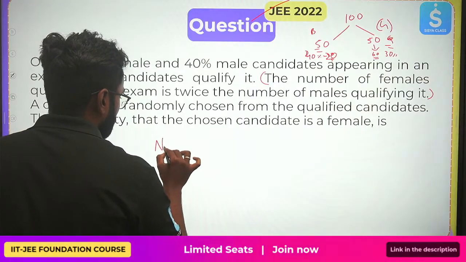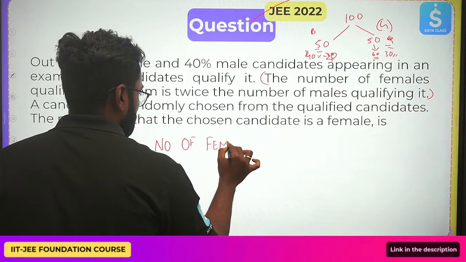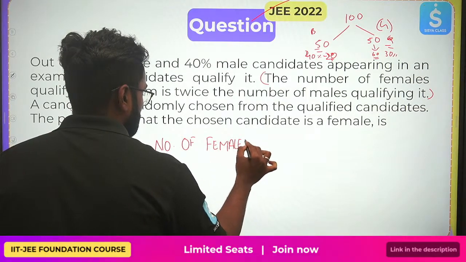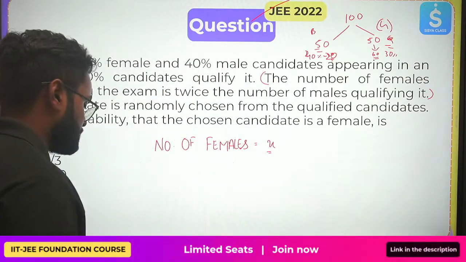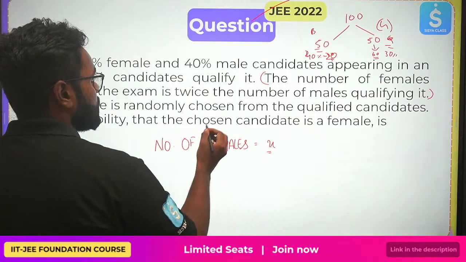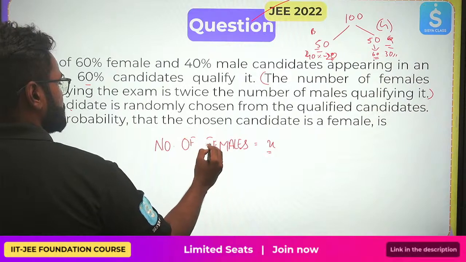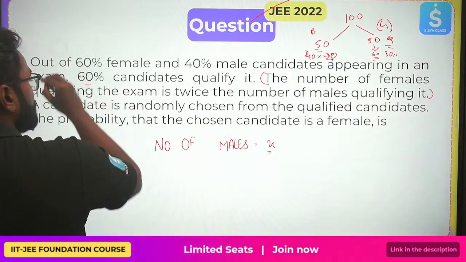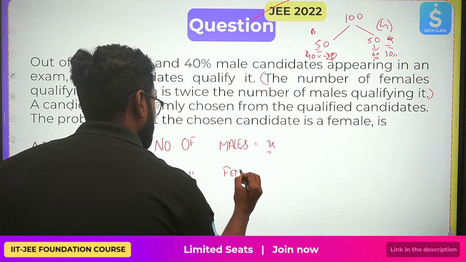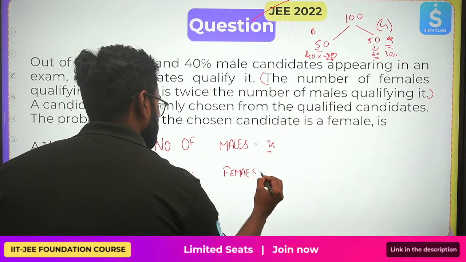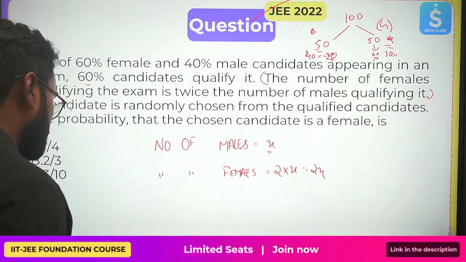Number of females, if I consider this as X. Okay, this is X. Now, female qualifying the exam is twice. No, this is males. Let me consider this as males. Now, number of females would be how much? It will be twice of X. 2X is the qualifying women.